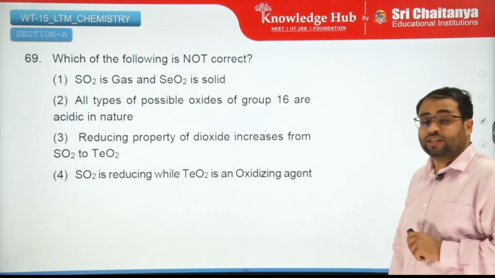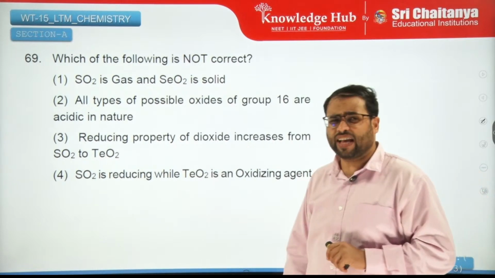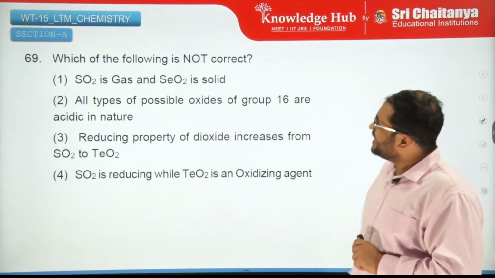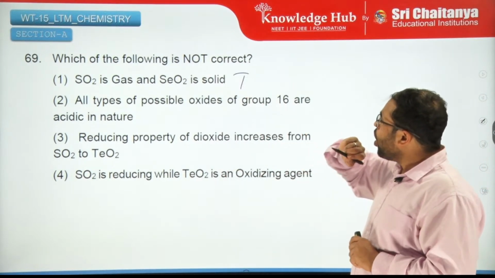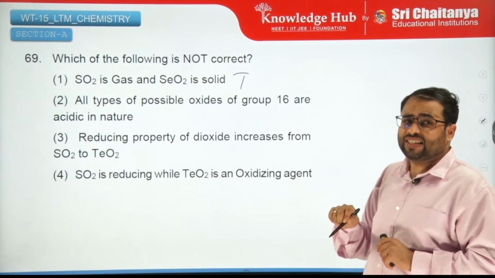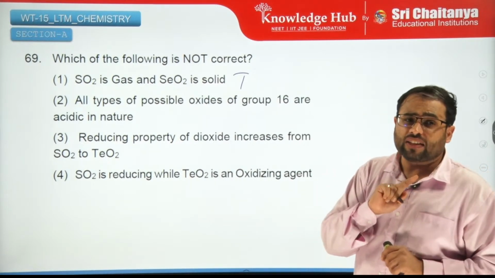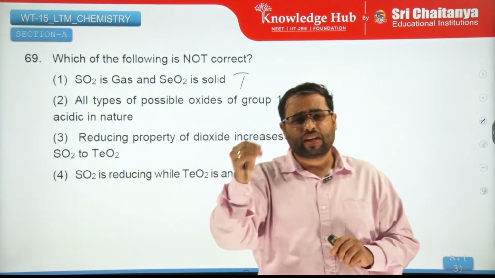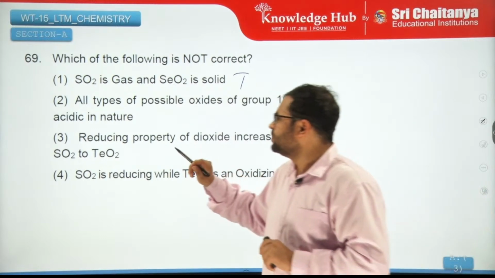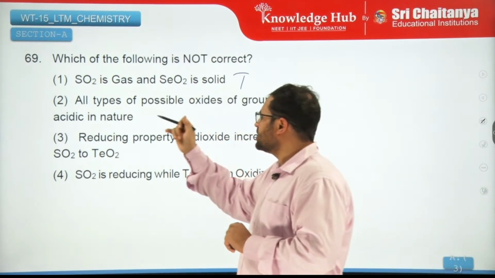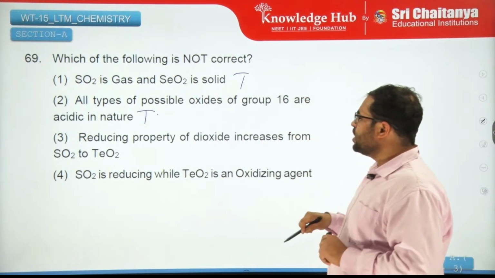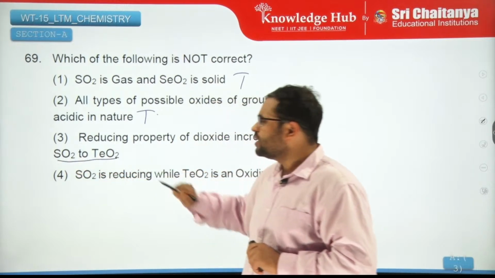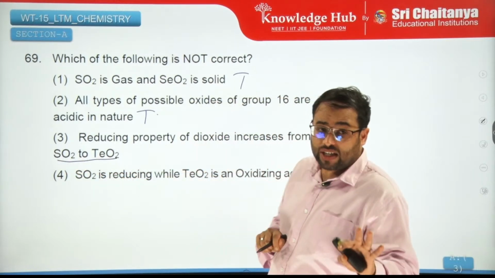Which of the following is not correct? SO2 is a gas? Yes, it is. SeO2 is solid? Well, that is also true. All possible oxides of group 16 are acidic. Acidic means what? They can accept electrons or they can donate H plus. Yes, they are acidic. A little bit, but they are acidic. Reducing property of dioxide increases from this to this. Reducing properties of oxides I'm talking about.